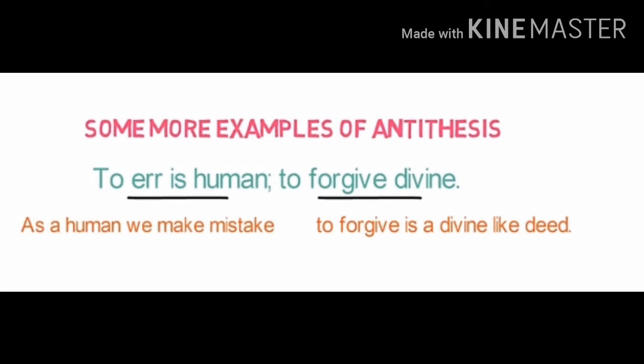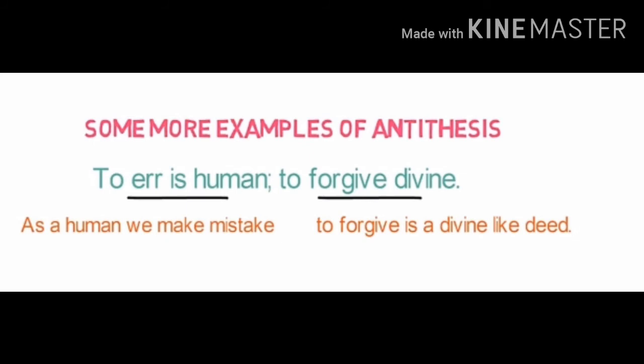To err is human, to forgive divine. It means to forgive is a divine act. The message in the sentence is clear: it is common for humans to make mistakes, and it is important to forgive people when they make mistakes. So two different, opposite ideas are kept here to show the contrast. So it is called antithesis.